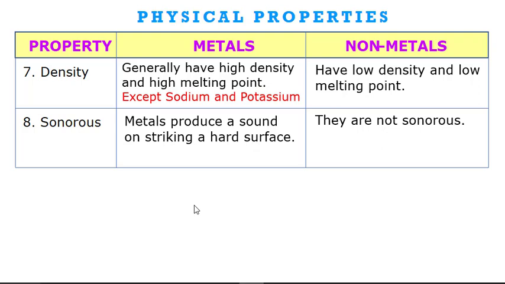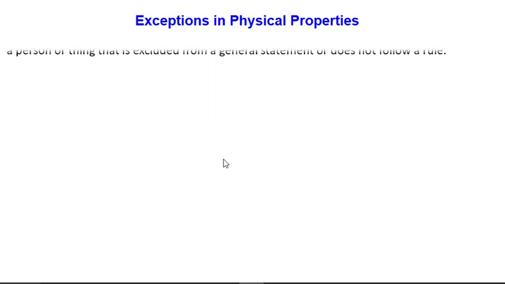So here we have seen the physical properties of metals and non-metals, and we have distinguished metals and non-metals based on their physical properties. Here we have discussed 8 or 9 properties. In some textbooks you will find some more properties also. Now let us see exceptions in the physical properties. What do we mean by exception?